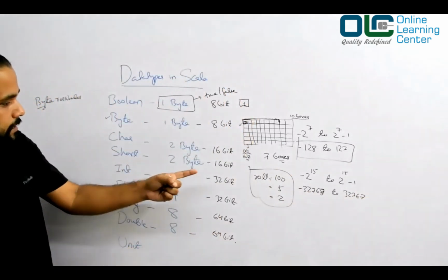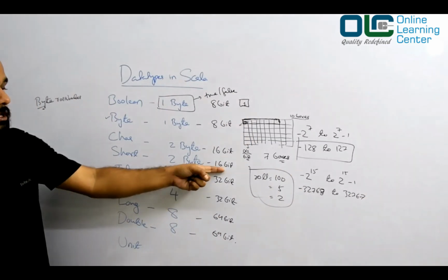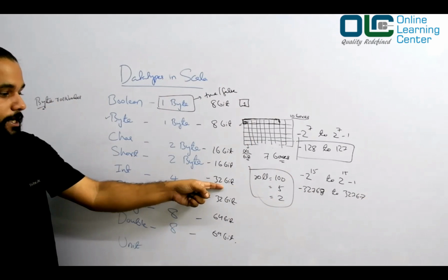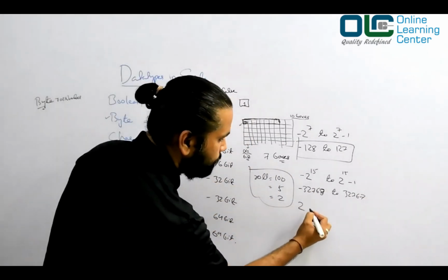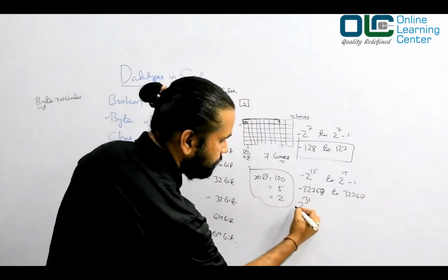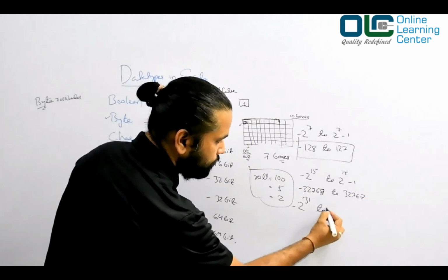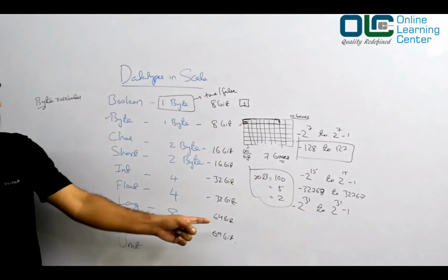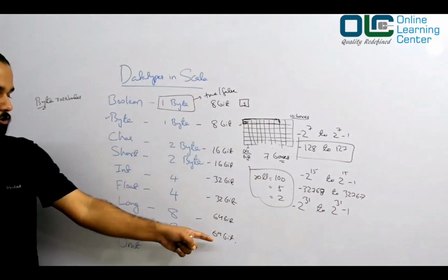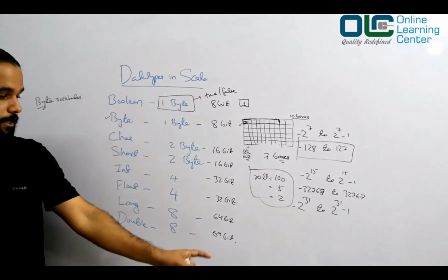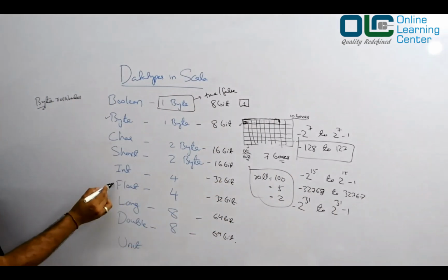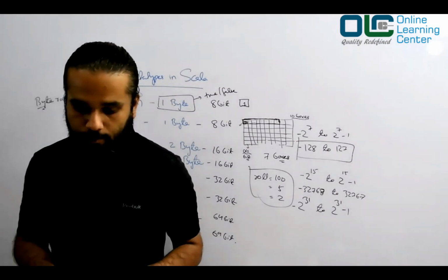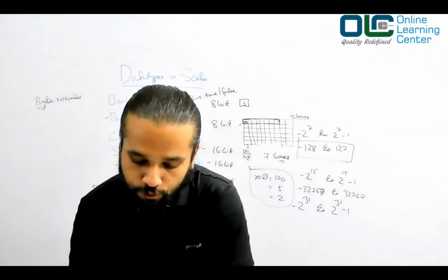Likewise, short can store the data in 16 bits. Same formula. Int is 4 bytes, 32 bits. So now the formula would be 2 to the power 31 with a minus symbol here, to 2 to the power 31 minus 1, whatever comes. Long is 64 bits, and double is also 64. So again 2 to the power 63. But then float and double have a different approach to store the data. We'll talk about that. But right now, let's move to the document.